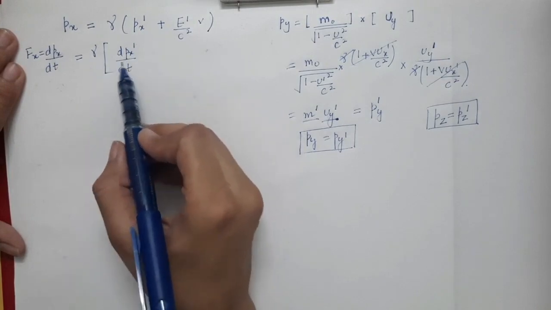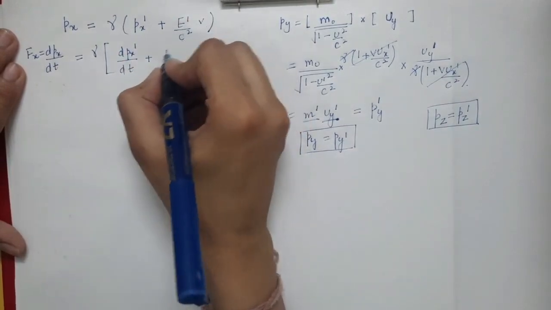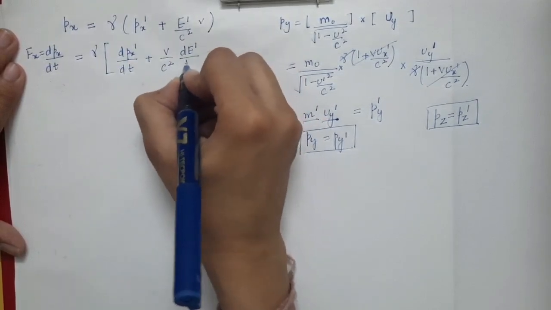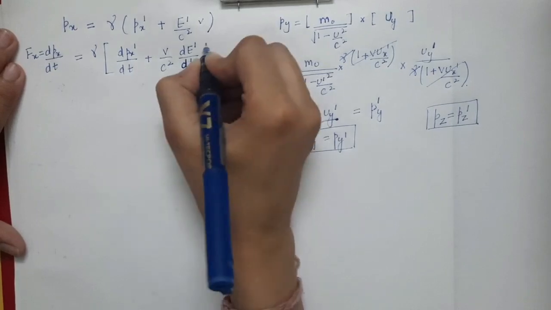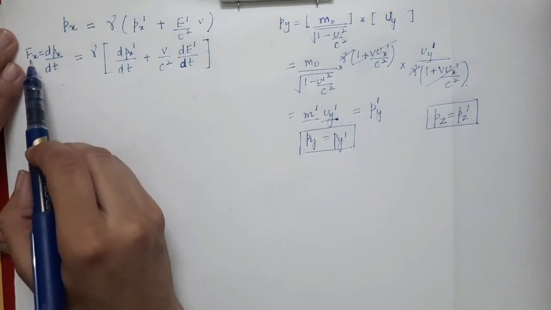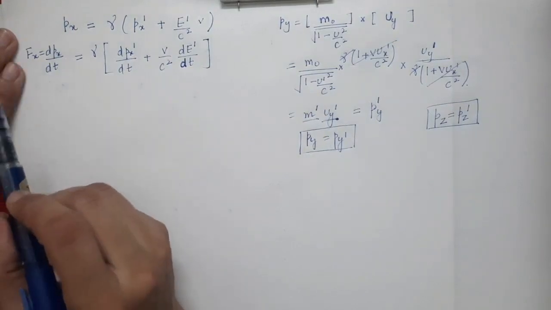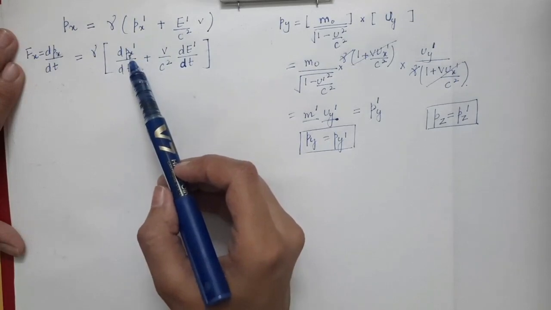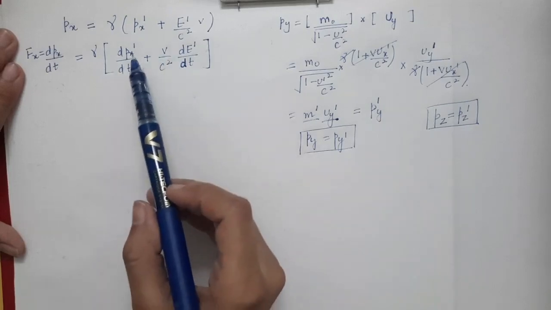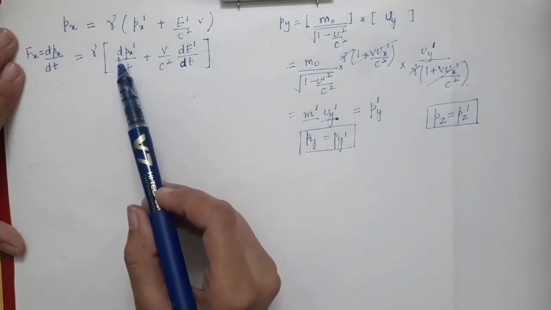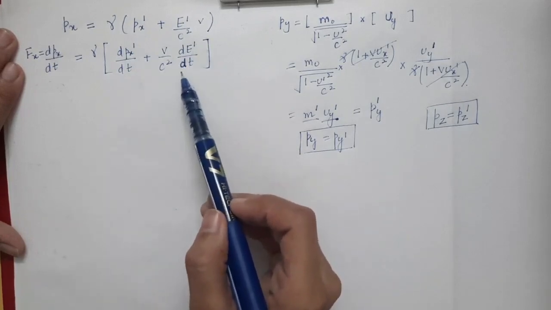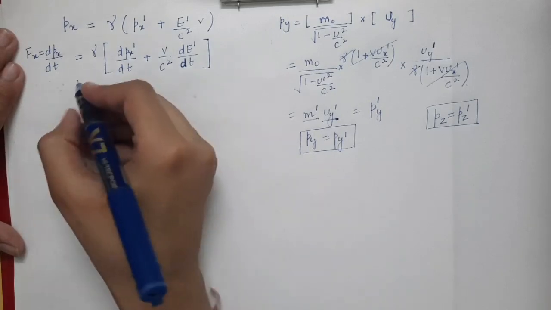So you will have dpx prime by dt plus v by c square is a constant term, and you will have dE prime by dt. Because the particle is accelerating due to the effect of this force, its momentum is changing with time and its energy is also changing with time. So here we want to find first of all the expression of dpx prime by dt and dE prime by dt.